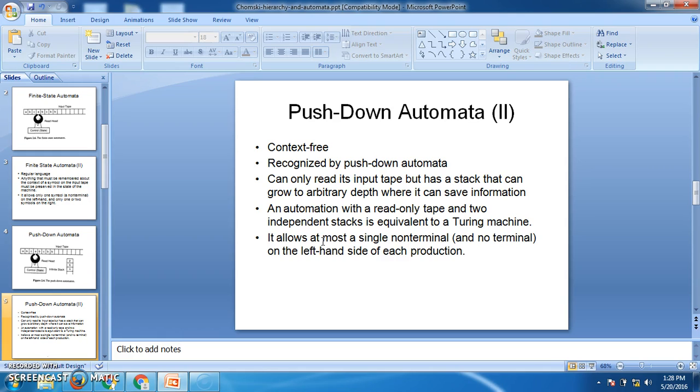But on the left hand side, there should be only one non-terminal in case of either regular grammar or context-free grammar. So here it can accept all the languages like L is equal to a power n, b power n, c power n, d power n, like that it can accept. So the next